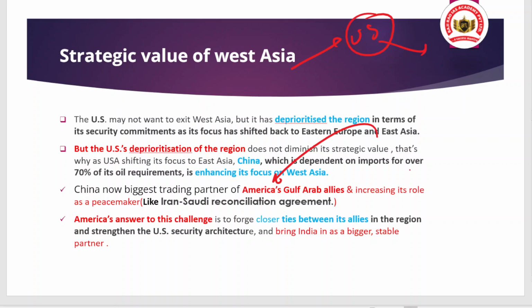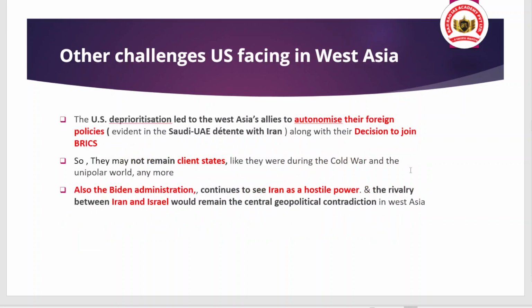Whether it is historical, economic, or the social relation, that means the incorporation of India to deal with the challenge of growing Chinese presence is becoming important for the US. That is the point to note.